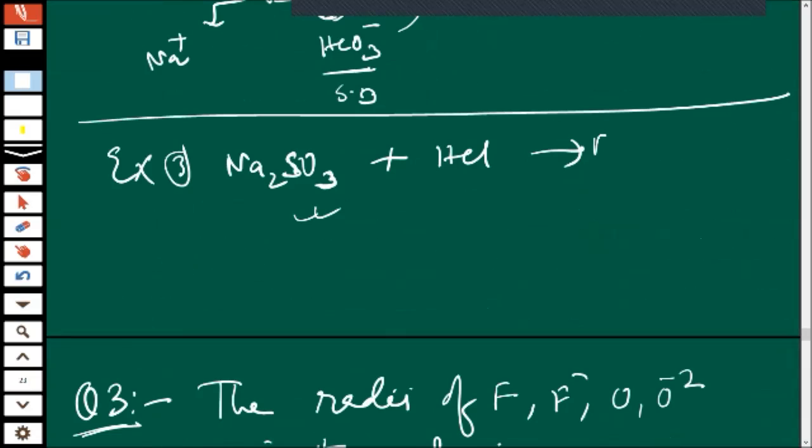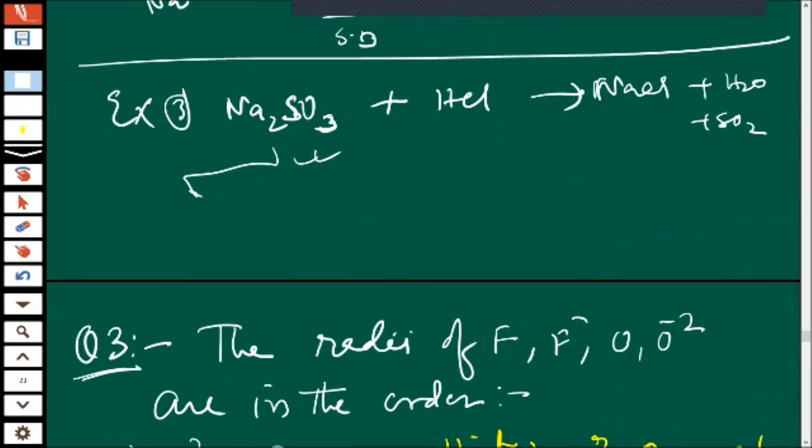Na2SO3 reacts with HCl, giving 2 NaCl plus H2O plus SO2. Actually, here also, what is formed, do you know?